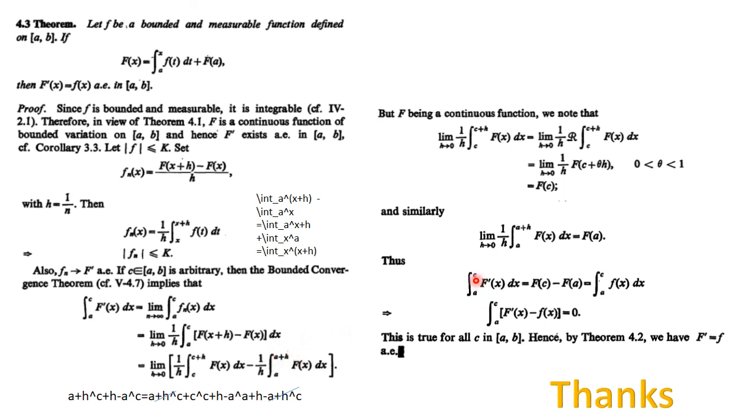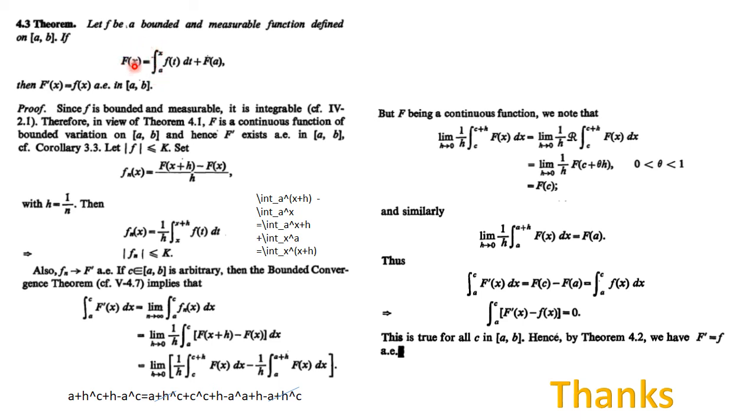So what will be the value of this integral f dash x going from a to c? This is nothing but fc minus fa, right? So now we can substitute the value of fc minus fa from here. When you substitute x to be c, you get this is fc. You can take this fa to this side. So you get fc minus fa is the integral of ft going from a to c.